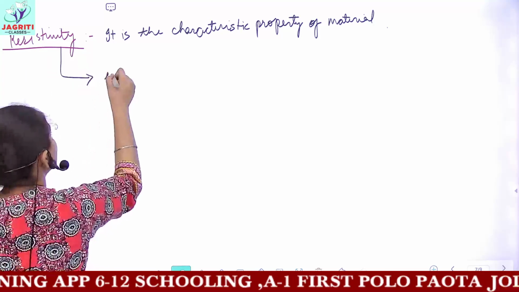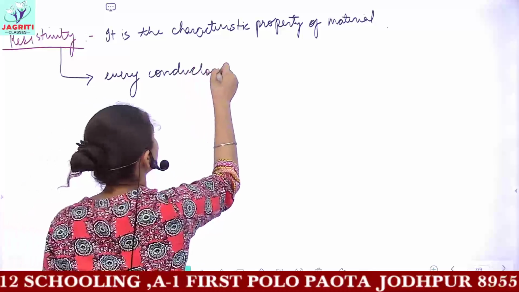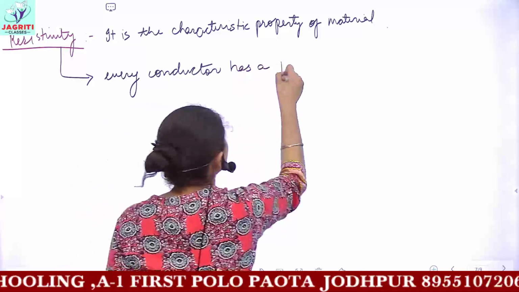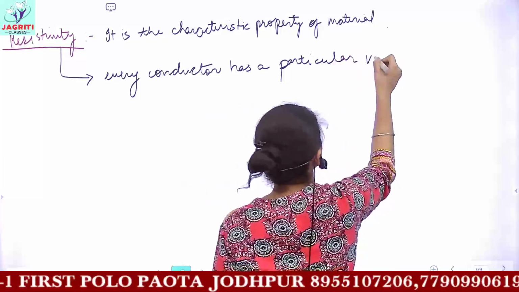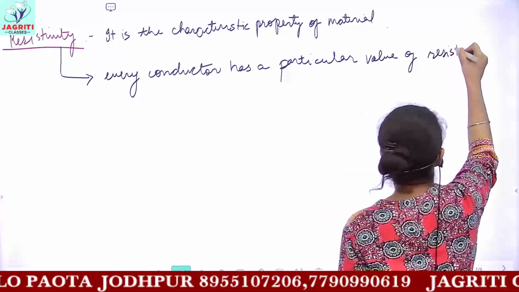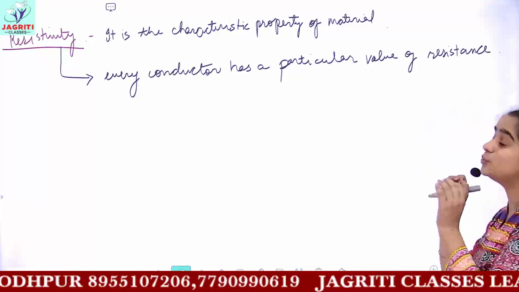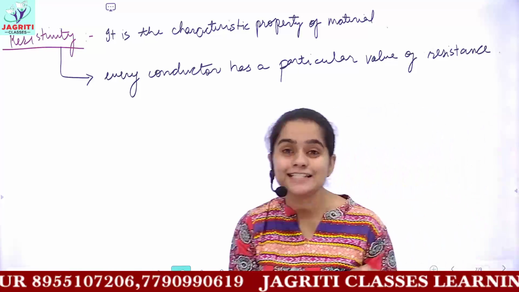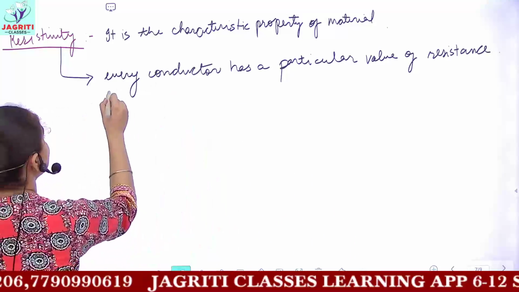So I can say that every conductor has a fixed particular value of resistance, and this particular fixed value of resistance, which is dependent on the nature or the material of the conductor, is called resistivity.